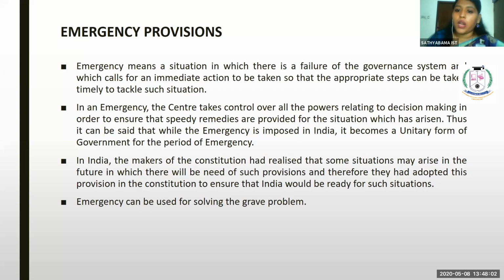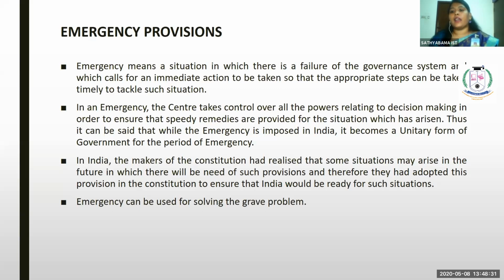In an emergency, the Centre takes control over all powers relating to decision making in order to ensure that speedy remedies are provided for the situation which has arisen. It is the duty of the Parliament to take immediate action against the threat to the country, and it is the duty of the government to provide a speedy remedy to the country.